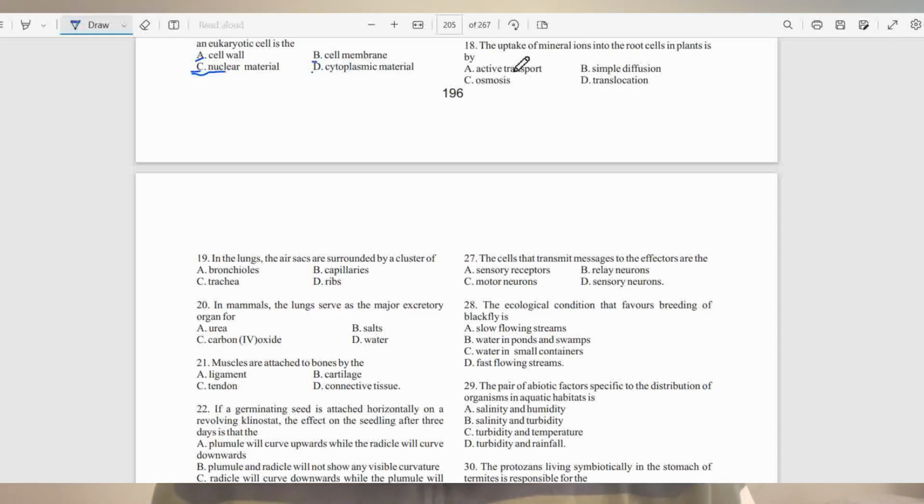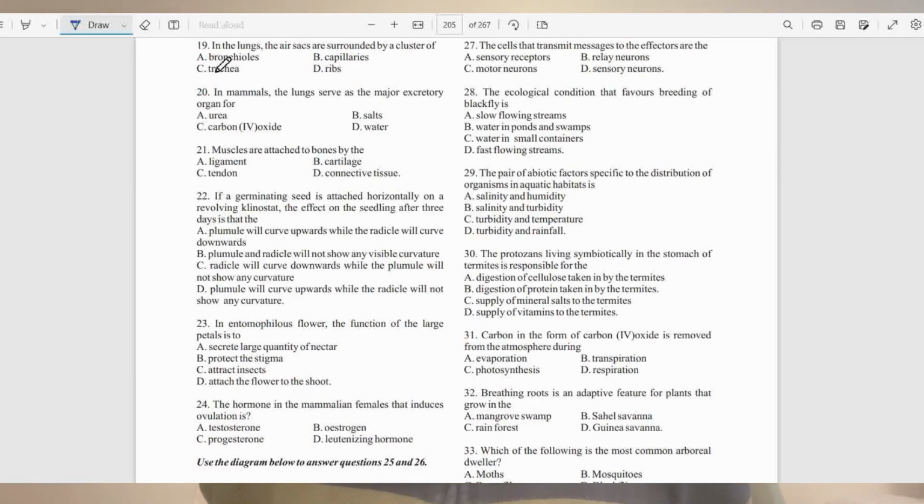So active transport is the movement of a substance against concentration gradient. In other words, it's moving from a low to high concentration, and it requires energy in the form of ATP. So examples would be the uptake of glucose in the human intestine and the uptake of mineral ions in the root hairs of plant root cells.